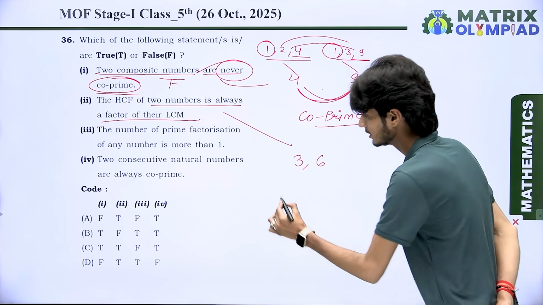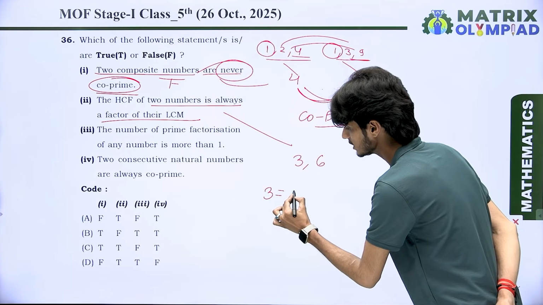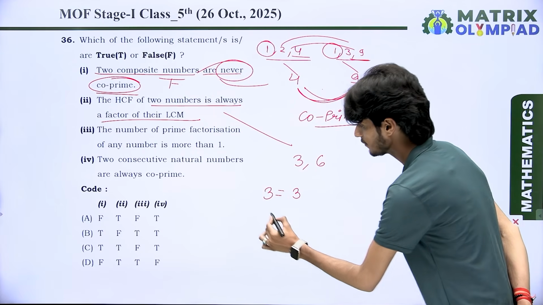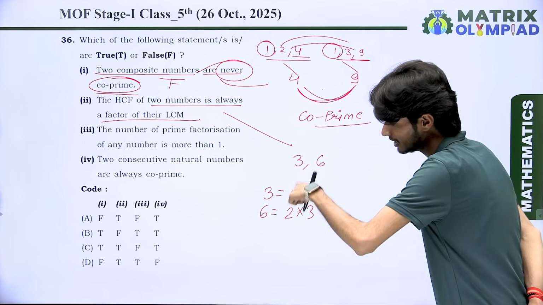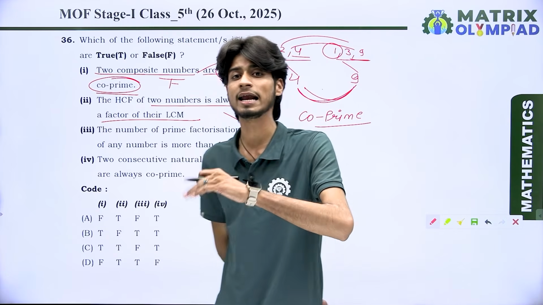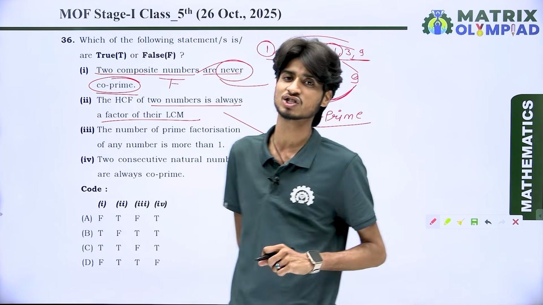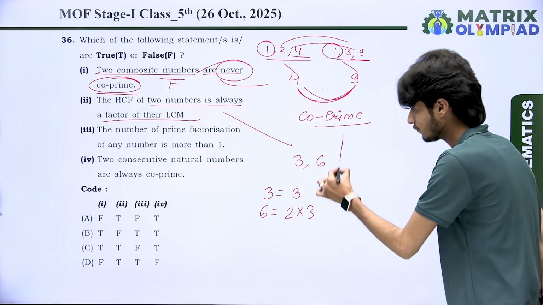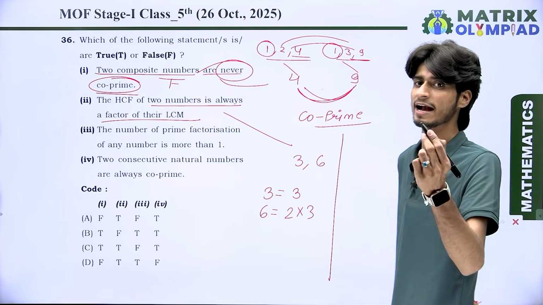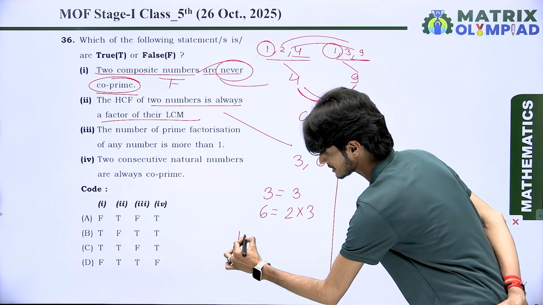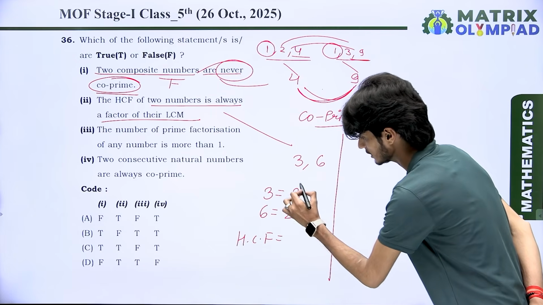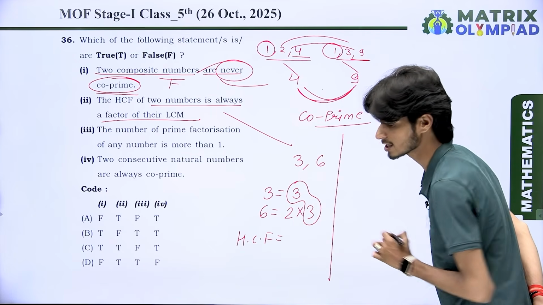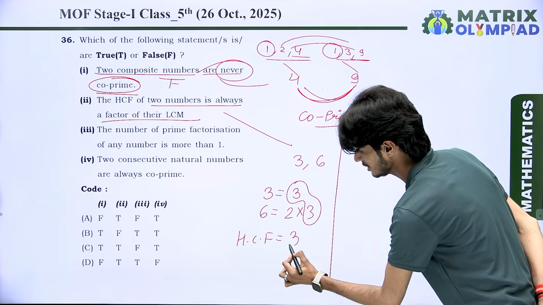And we know very well, the prime factor of 3 is 3 only, and the factorization of 6 is 2 multiply 3. These are the prime factors which are collected by prime factorization. Got it? And we want to find out the HCF and LCM. How to find out HCF? HCF means highest common factor. Look at here. Here we have only 3 as a common factor. That means HCF is 3.